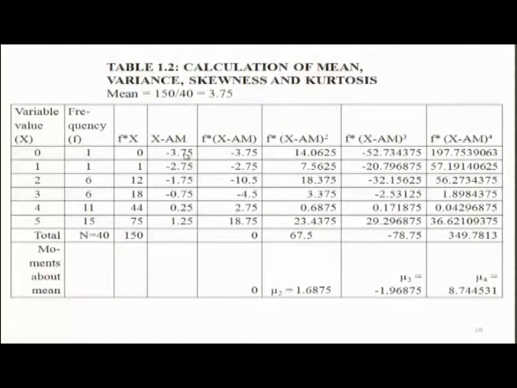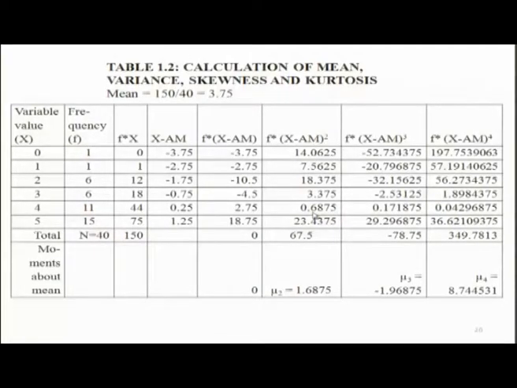Now, to calculate variance, this 3.75, the arithmetic mean, is subtracted from these values, and when you subtract 3.75 from these values, you get these values, minus 3.75, minus 2.75. To calculate variance, you calculate frequency multiplied by square of value minus arithmetic mean.